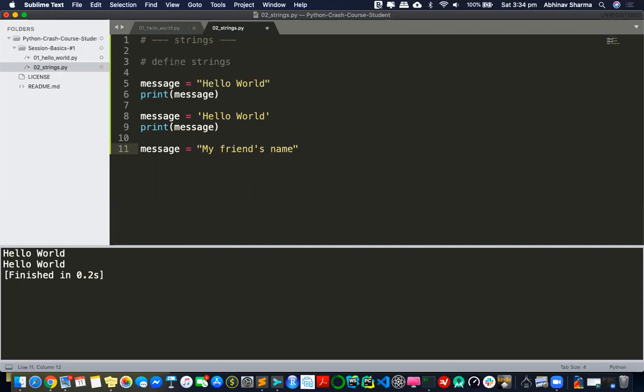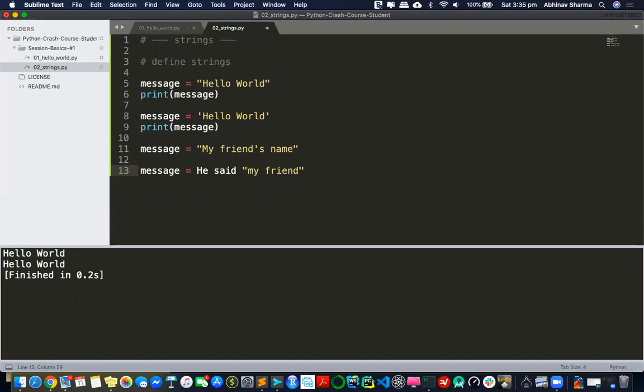You get what I'm trying to say? Sometimes you have double quotes inside a string, sometimes you have a single quote inside a string. Whenever you have a single quote inside a string, you can always put it around double quotes. And whenever you have double quotes, you can have a statement like he said, and then a quote, my friend.